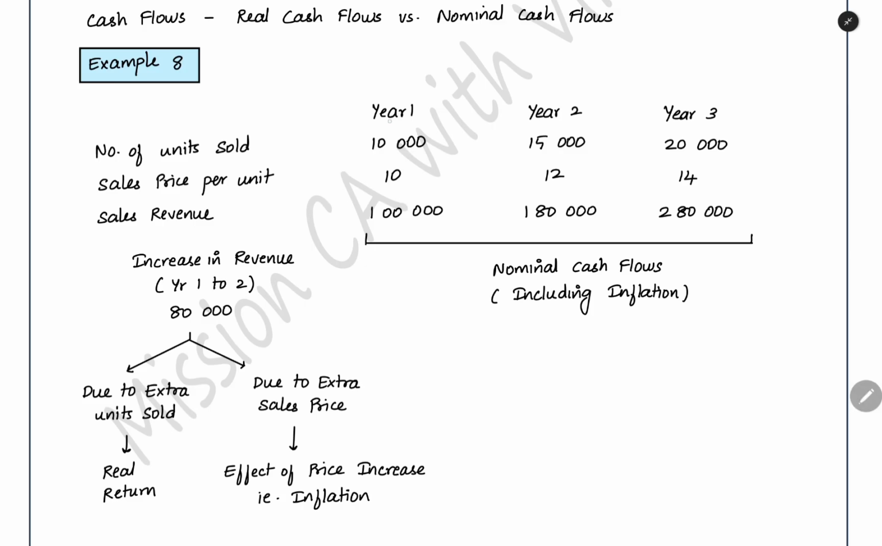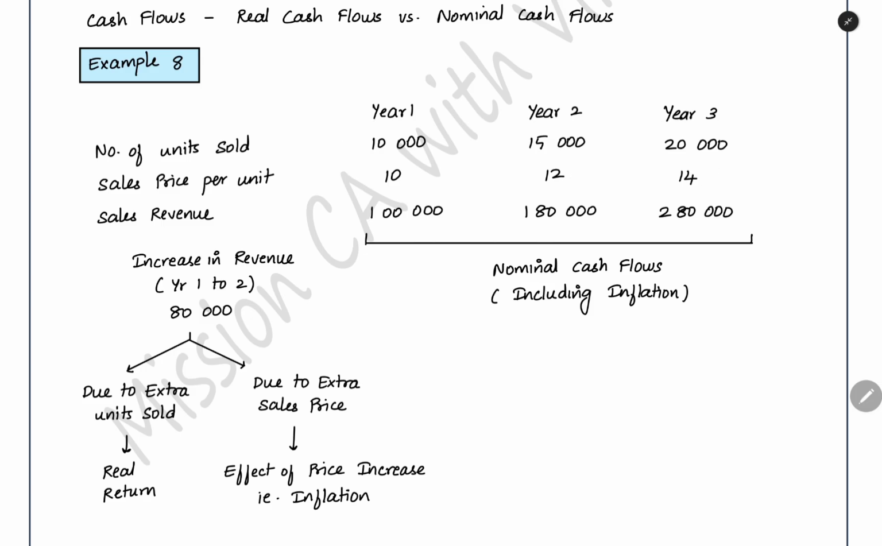For example, we can take a business. Every year they are manufacturing products and selling them to customers. In the first year, they sold a total of 10,000 units. Second year, 15,000 units. Third year, 20,000 units. It is steadily growing. The sales price per unit, in the first year, they kept as 10 rupees. In the second year, due to inflation, the price went up and they charged 12 rupees. The next year after that, they charged 14 rupees.